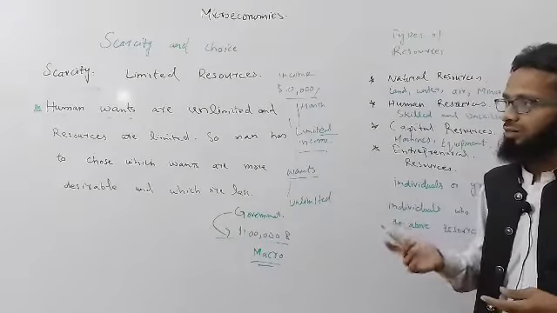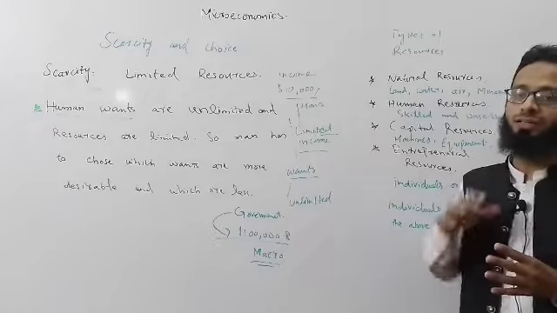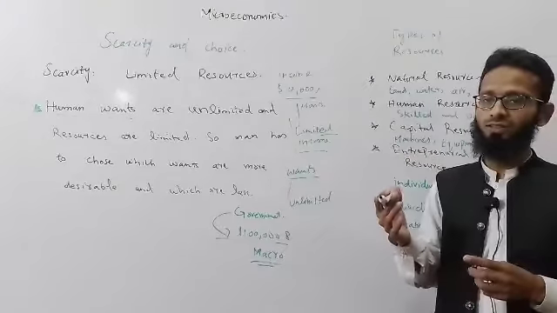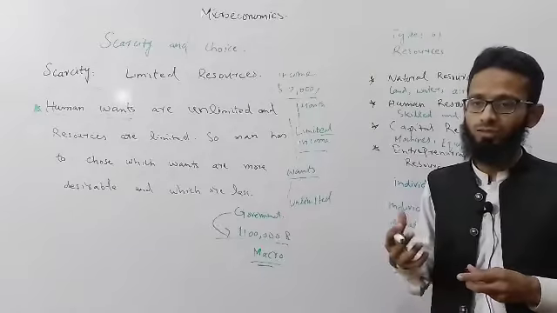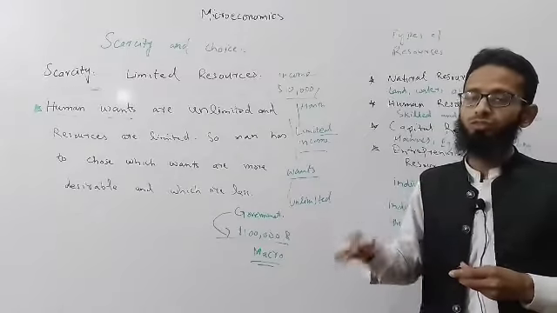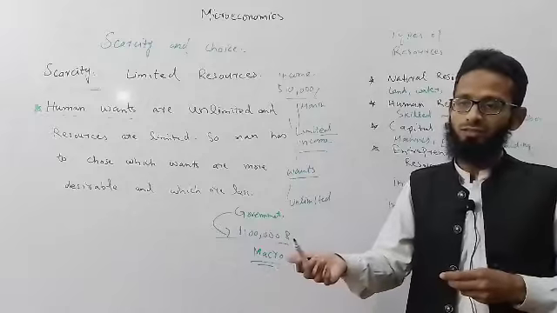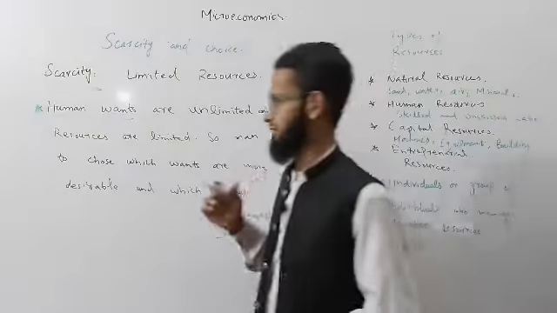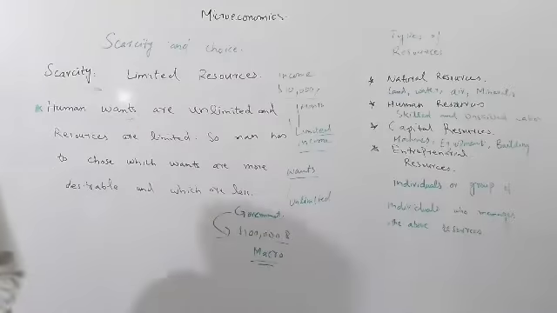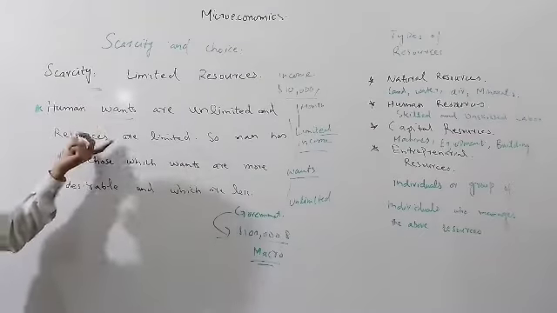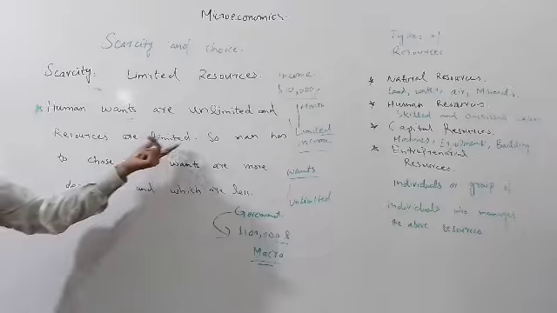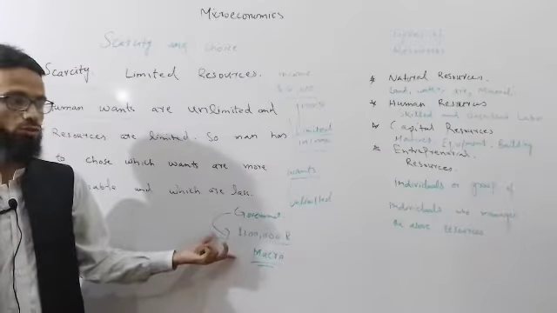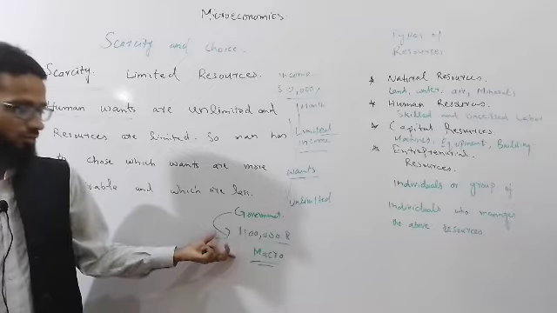Human wants are always increasing. When one want is fulfilled, an individual tries to fulfill another want, and so on. So we say that human wants are unlimited and resources are limited, because our income, at the micro level and also at the macro level, is limited.